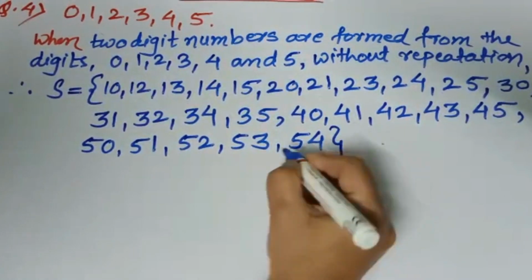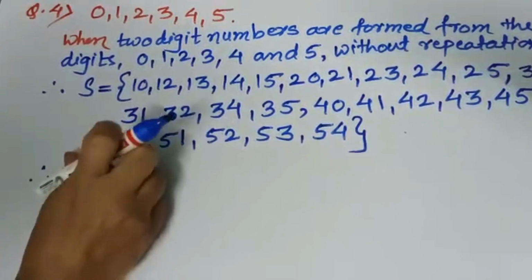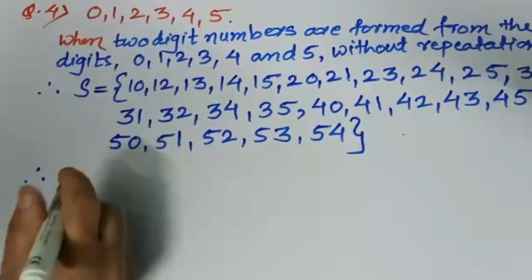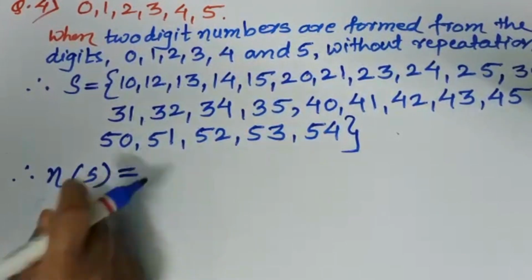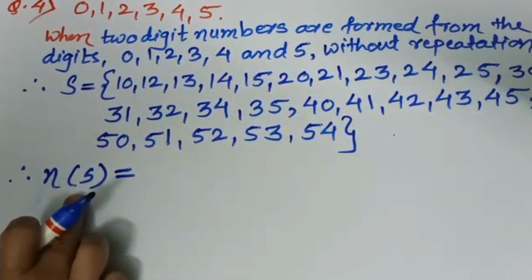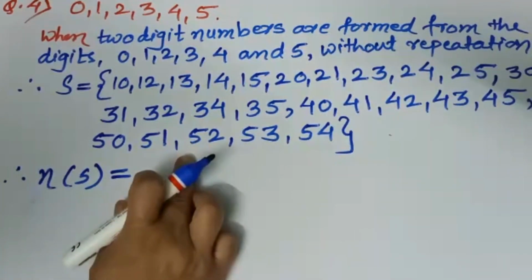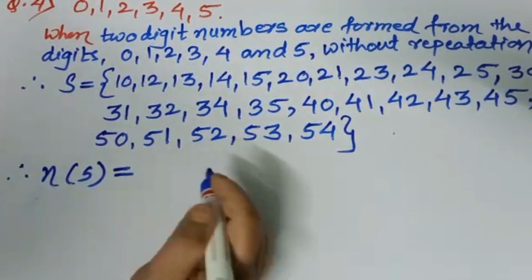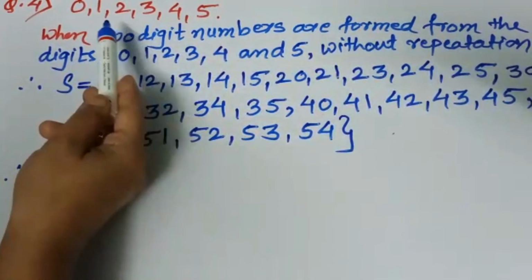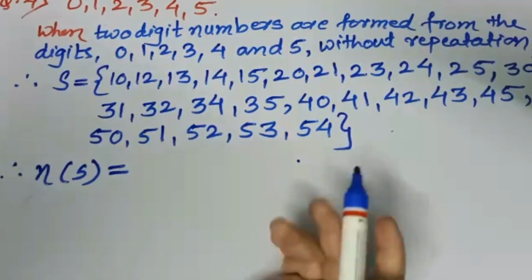So bracket complete. How many numbers have we formed without any repetition? Count those numbers. Say n of S is equal to, n of S means the number of sample points in that sample space. It means the number of possible outcomes when you form a 2-digit number from the digits 0, 1, 2, 3, 4 and 5 without any repetition.